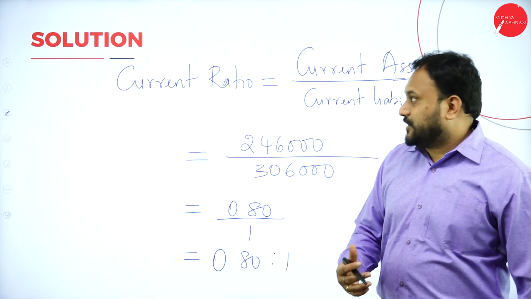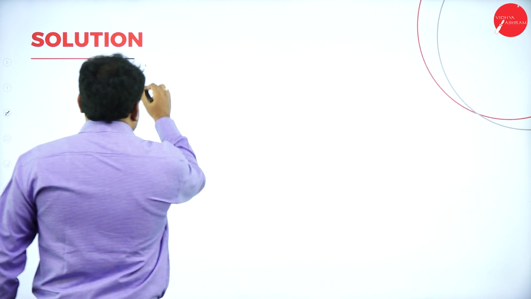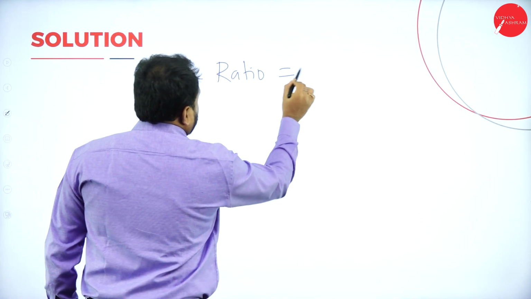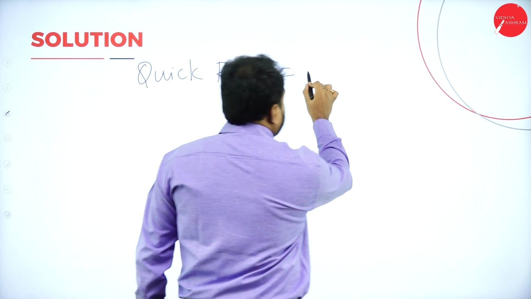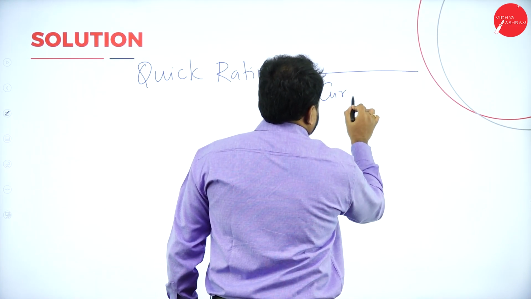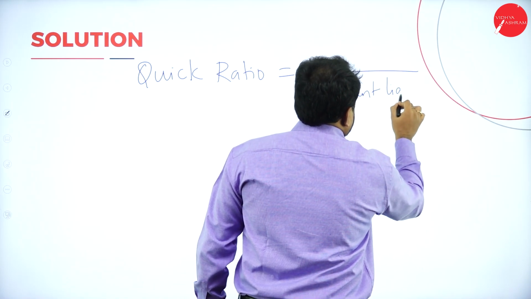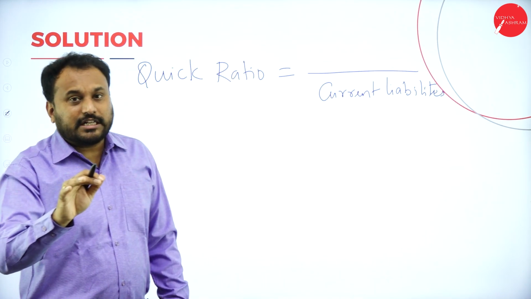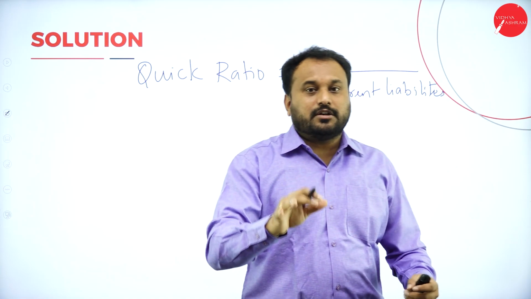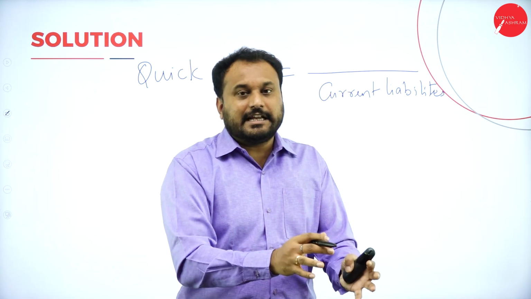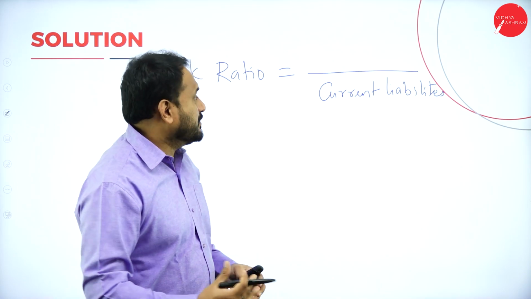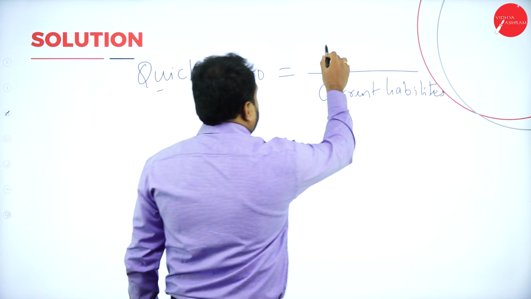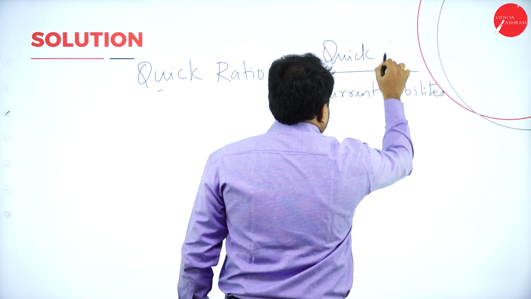Now let's calculate the quick ratio. Quick ratio is equal to, again, the numerator and denominator combination. Here we have current liability as the denominator. If you have not watched the analysis of financial statements, you will not know what is a current asset, what is a current liability, what is a quick asset. You will not understand this. Now what will be the numerator? Again, quick is there, so we'll go with quick assets.